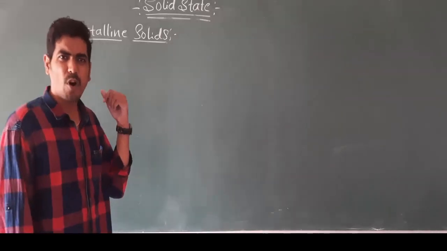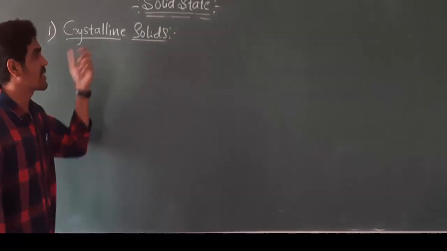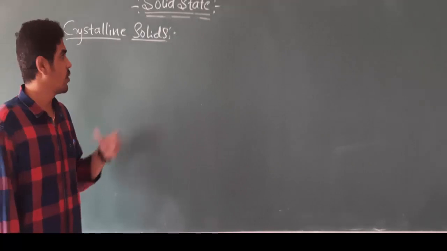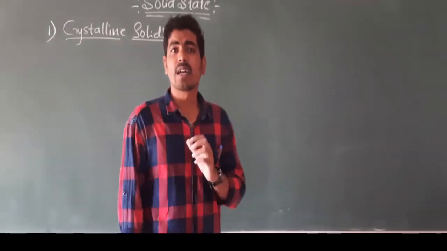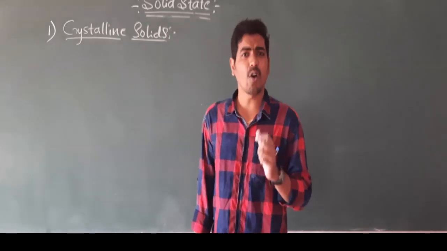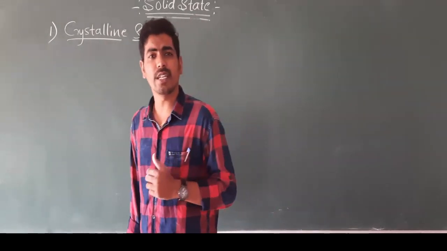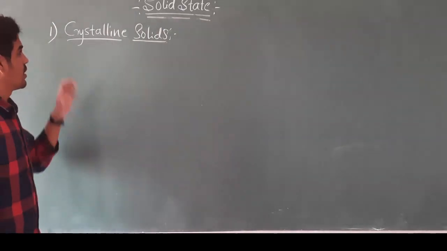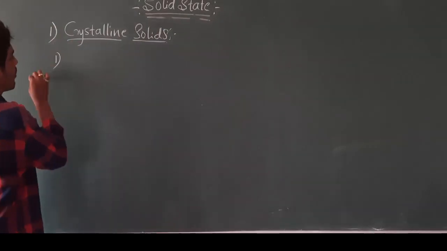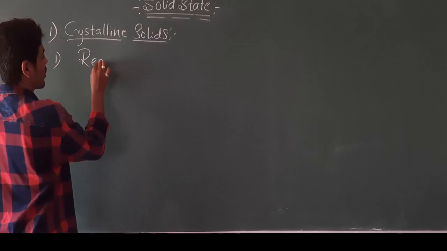The first type of solid, that is crystalline solids. So now we will see what are the characteristics of crystalline solids and how the particles are arranged in crystalline solids. In crystalline solids, the order of arrangement of particles is regular.